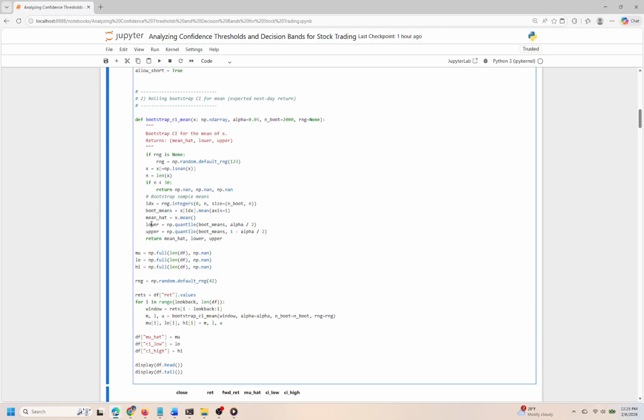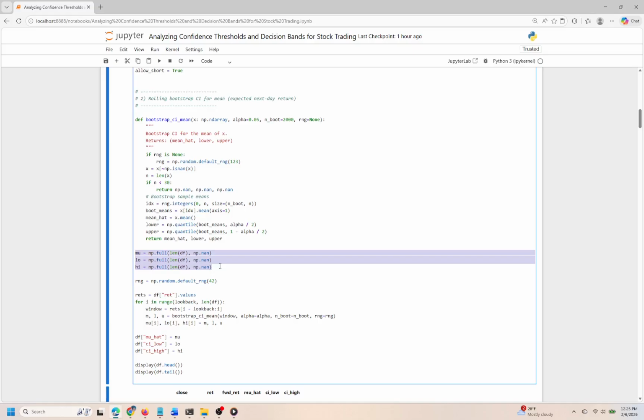For each window, the mean return and confidence bounds are calculated and stored in new columns in our data frame, explicitly named mu-hat, CI-low, and CI-high. This structured approach allows us to see how the expected returns fluctuate as we move forward in time. Finally, we display a glimpse of our updated data frame to visualize these mean returns and their confidence intervals.